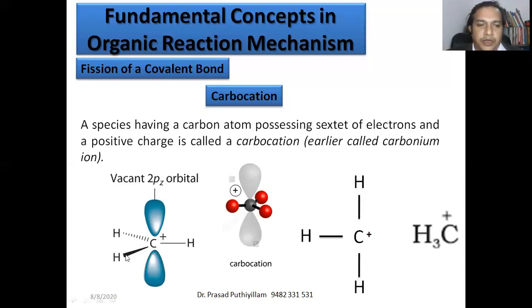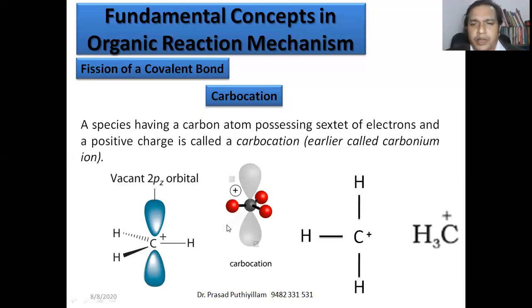One hydrogen comes near to us, one hydrogen goes away from us, and the third hydrogen is on the plane. That means it forms a triangular shape, and all the hydrogens and carbon are in the same plane, whereas the vacant p orbital is above and below that plane. So that is a carbocation.